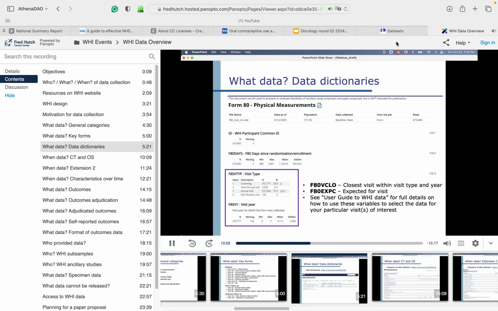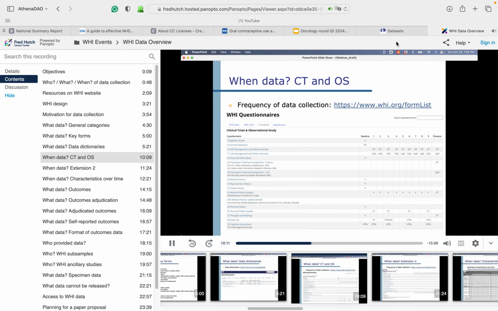The user guide to WHI data provides full details on how to appropriately select the data for the visits that you need. When considering longitudinal data, it's important to know which variables were collected at which time points. The frequency of data collection tables available online summarize this information for each WHI form. These tables are organized by WHI phase. This tab shows the frequency of data collection for the main WHI study. The legend below the table, shown here, helps decode the groups used for data collection.